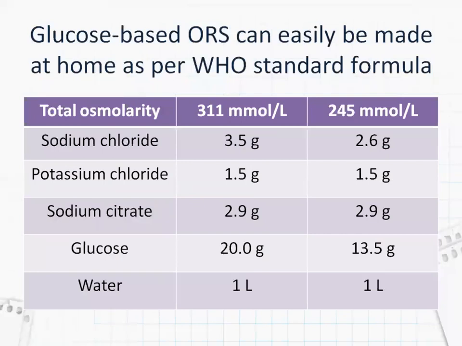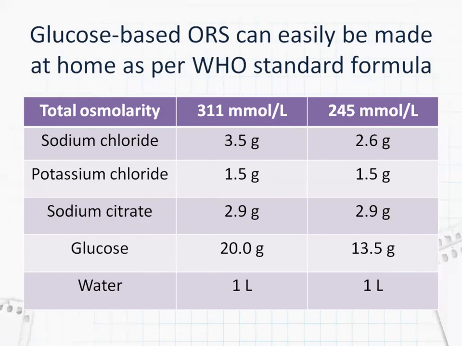Coming to this table, this is the glucose-based ORS that can easily be made at home as per the WHO standard formula, the World Health Organization standard formula. Initially, it was 311 millimoles per liter osmolarity when the total of this is calculated.